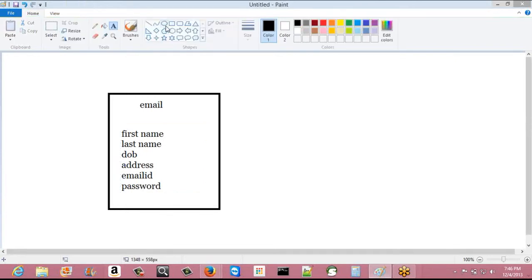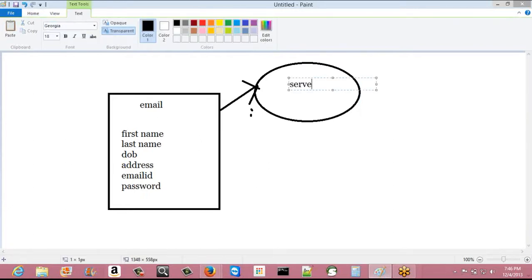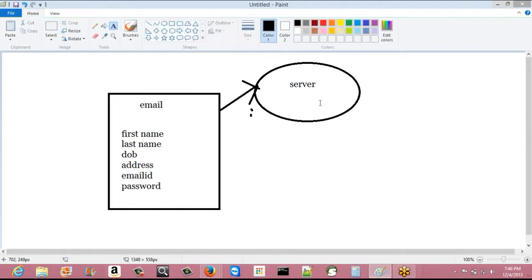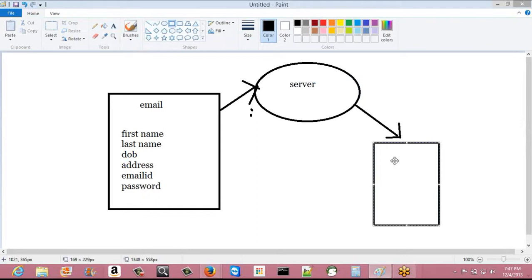will be sent to a server where this email application is hosted. All this information will be sent to the server, and then it will be sent back to a text file, or any secure place where this information will be stored.